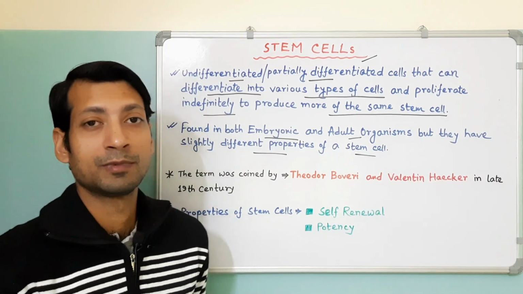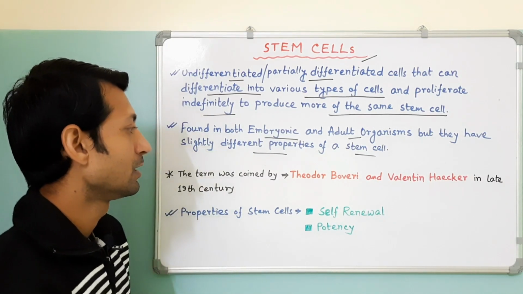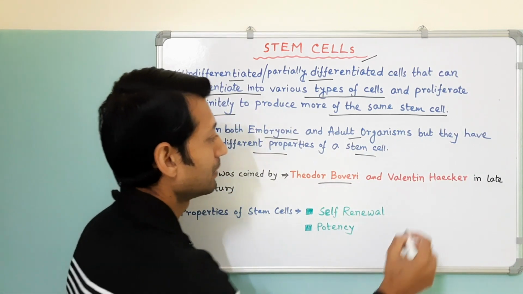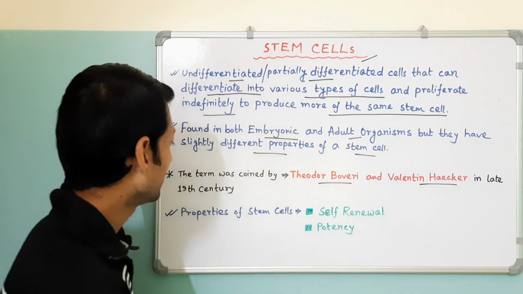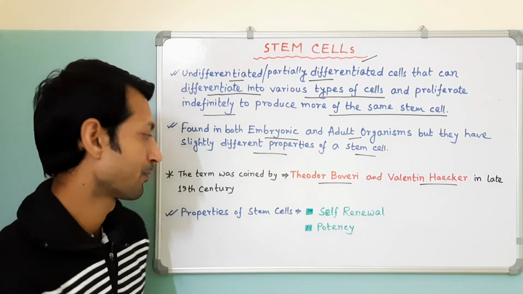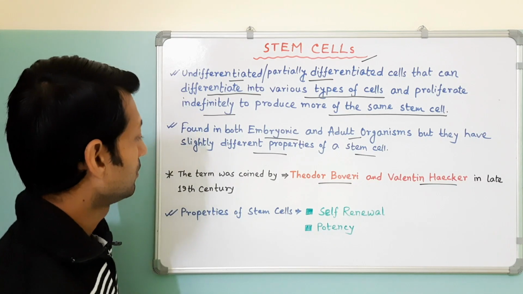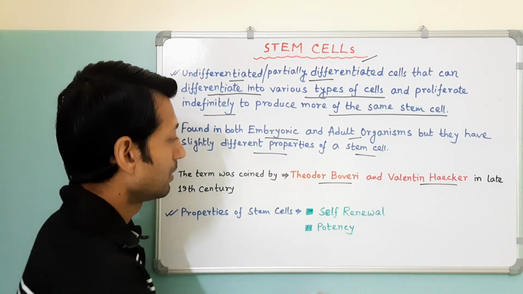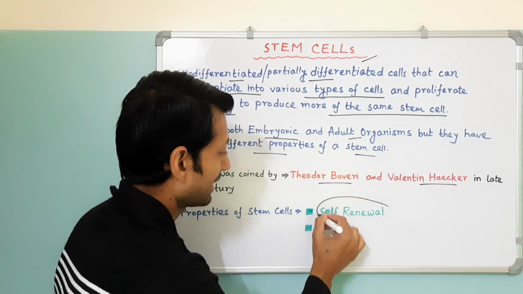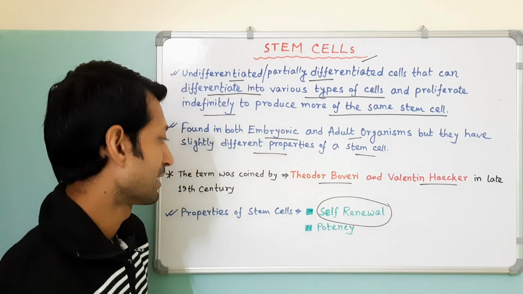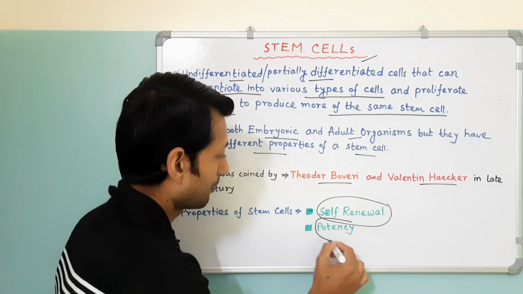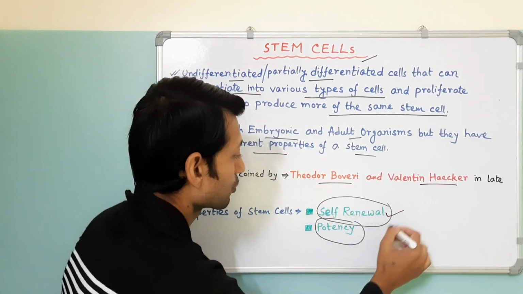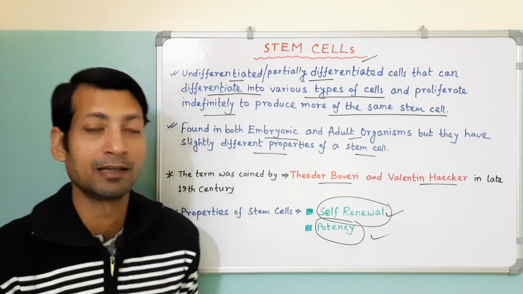Now, the term stem cell was coined by two scientists, Theodore Boveri and Valentin Hacker, in late 19th century. So now, every stem cell possesses two properties. Number one is self-renewal and the second one is the potency. So now I will discuss these two properties in detail.